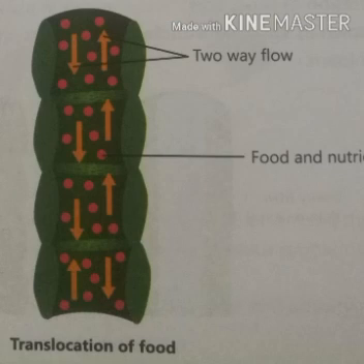Leaves use water to make food through a process known as photosynthesis. Prepared food and nutrients are then passed to all parts of the plant through phloem tissues. Via means through. Phloem tissue is responsible for the transportation of prepared food and nutrients. This transportation of prepared food from leaves to other parts of the plant, from upper part to the lower parts, is called translocation. Translocation is a process by which transportation of prepared food from leaves to other parts happens.